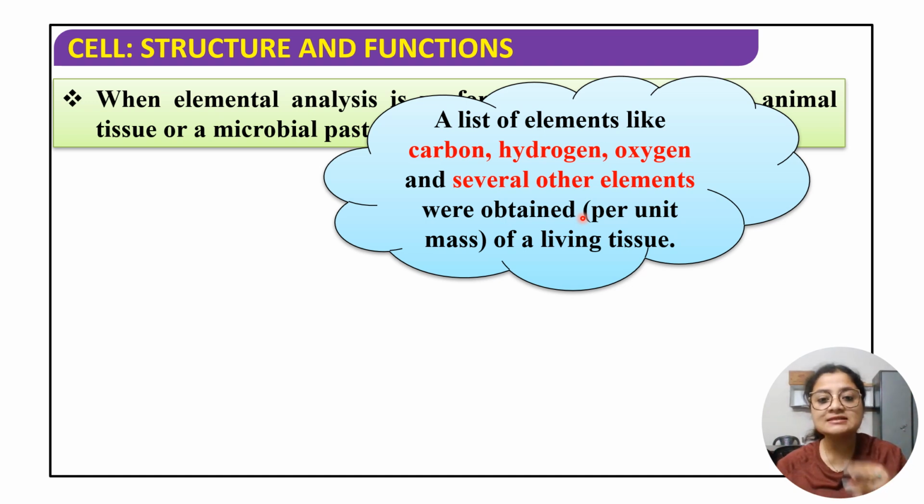Okay, and as a living organism or as a human being to be precise, what are we? We are nothing but made up of organic compounds. In our body, 80 to 90% compounds will be organic compounds. Okay, basically all the compounds will be organic compounds. Then only we will be able to be a living organism. Okay, and the major elements of these organic compounds will be either carbon or hydrogen or oxygen. So this is a very important concept that you need to remember.